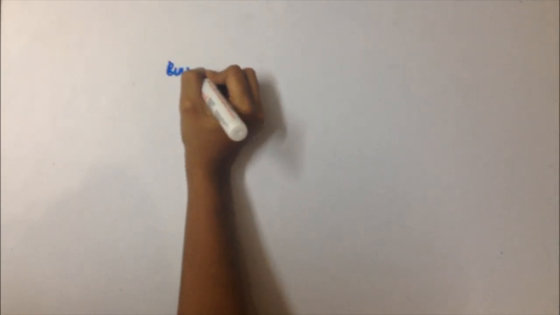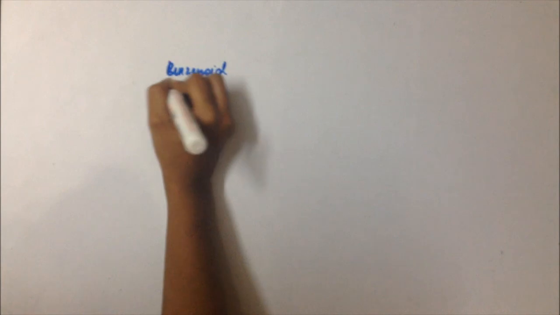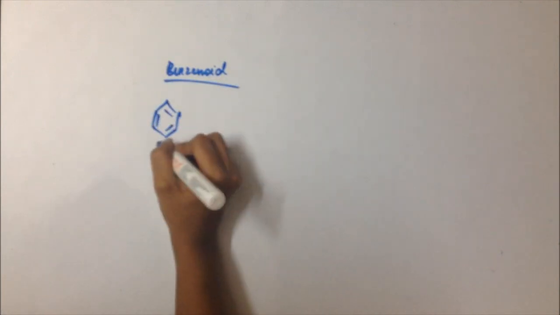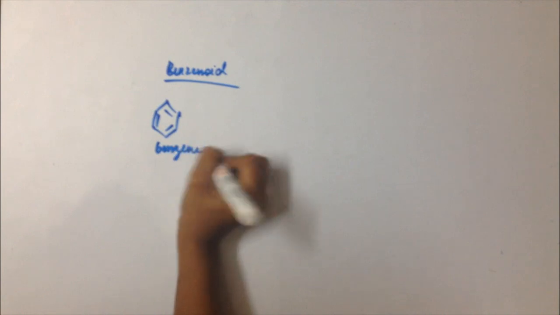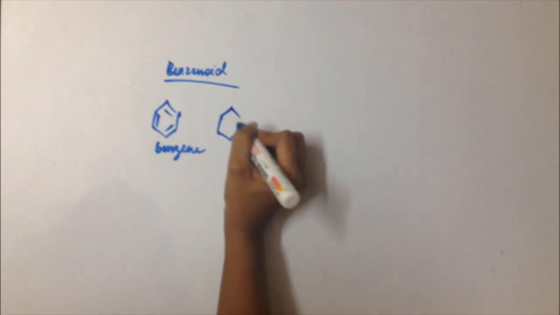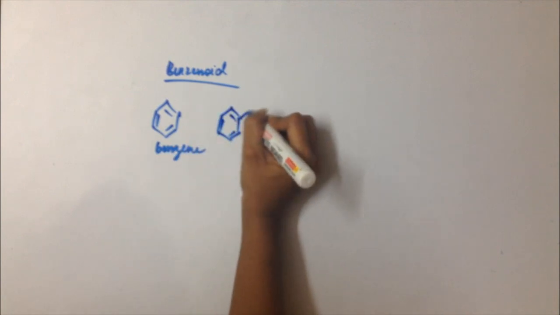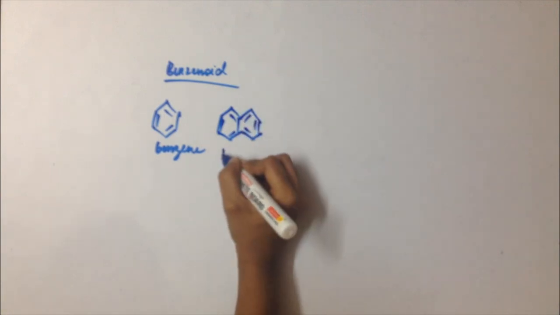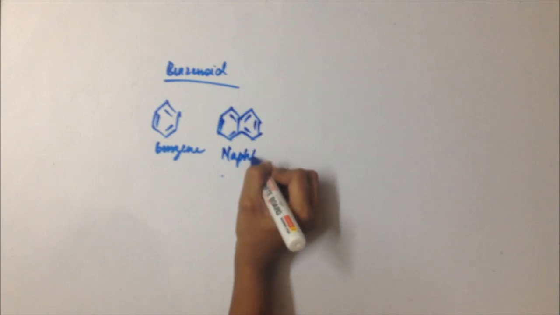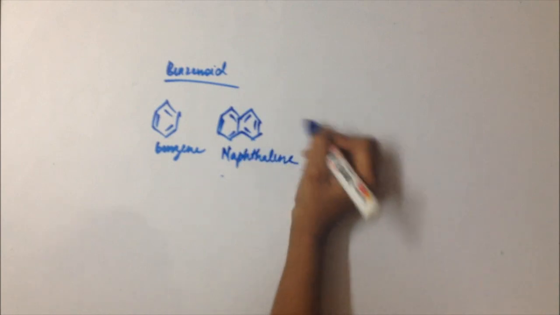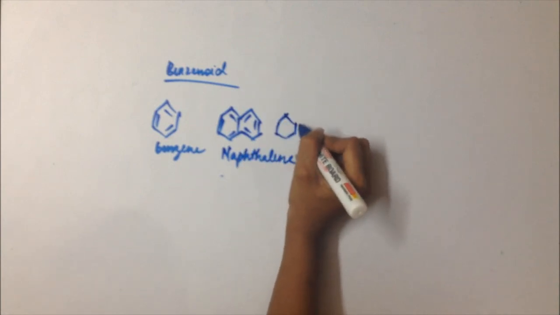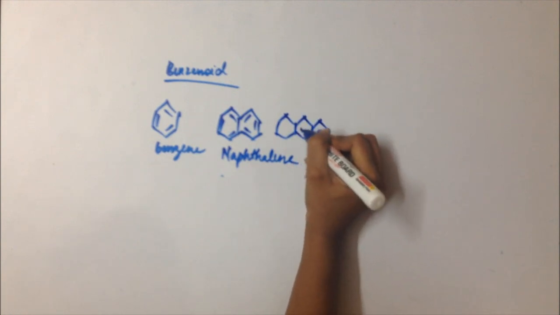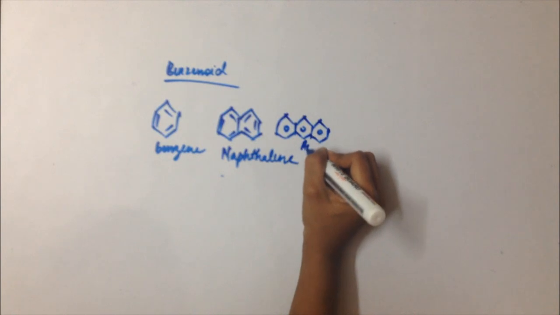Benzenoid compounds are those compounds which have a benzene ring in them. For example, benzene, and there can be a dibenzene ring, which is naphthalene, or there can be 3 benzene rings attached to each other with resonance in each one of them.